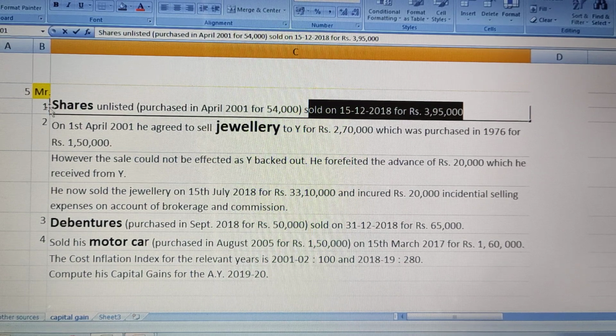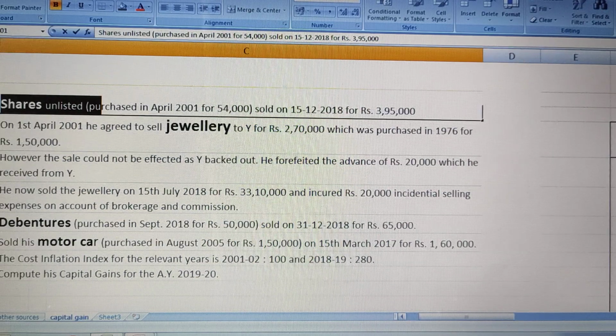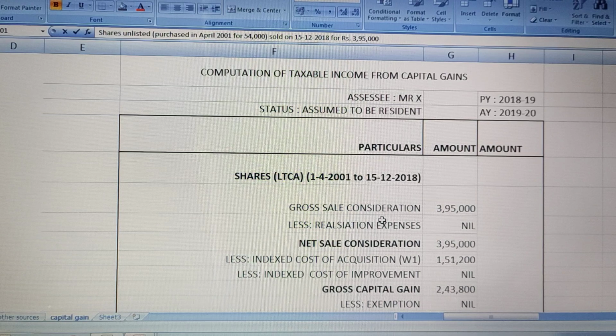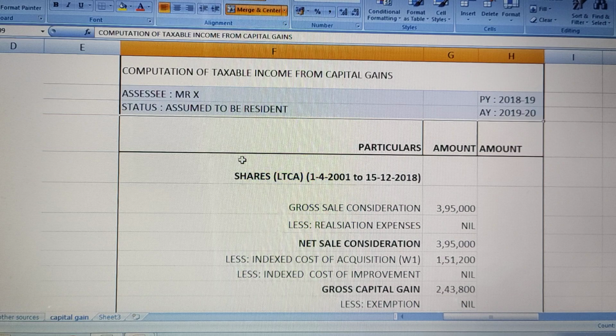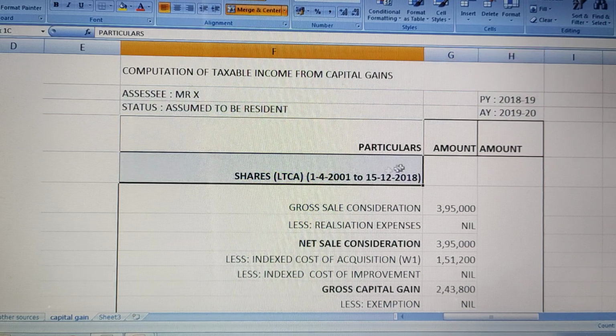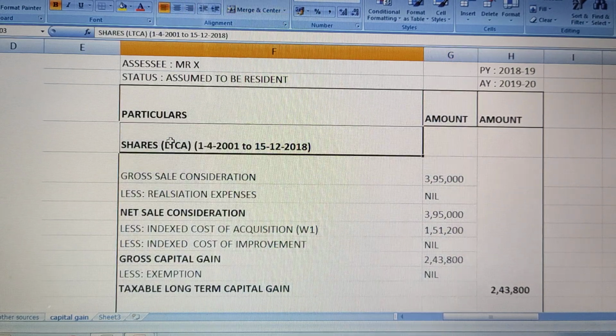So they have mentioned unlisted shares here. Shares, if you notice, are a financial asset. The rule for financial asset is the 1 year criteria. If the assessee holds the shares for less than a period of 1 year, it will be short term, otherwise it will be considered long term, right? So let us try to understand this.